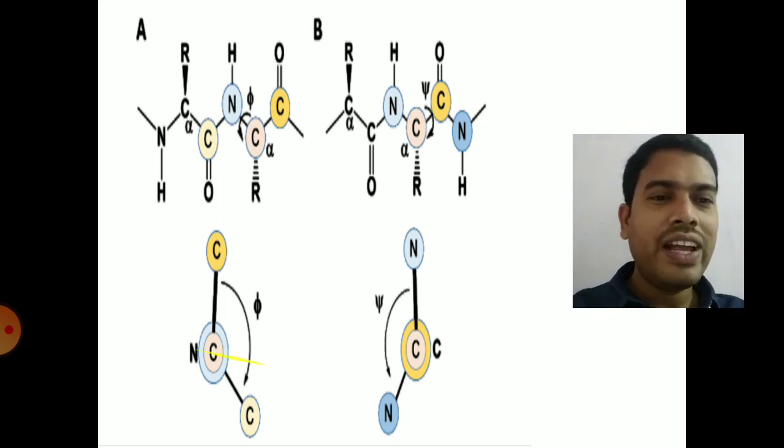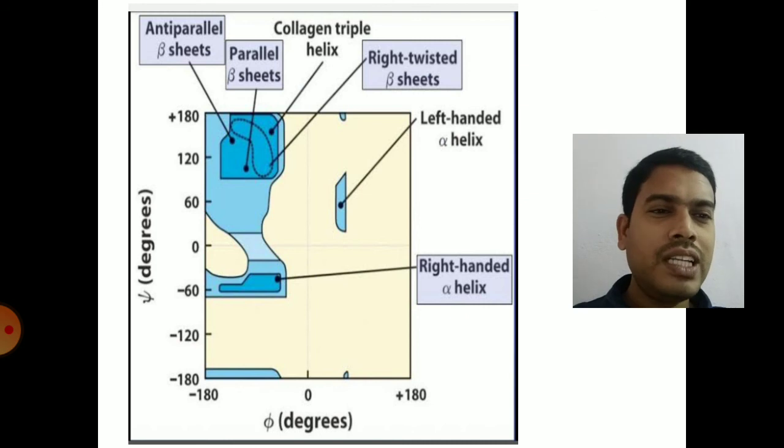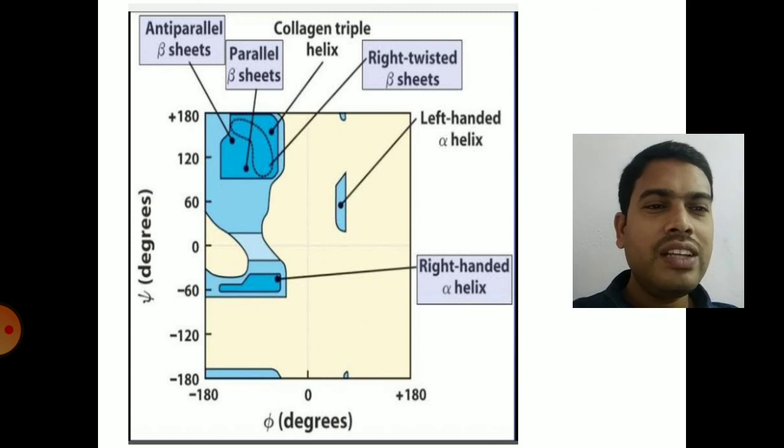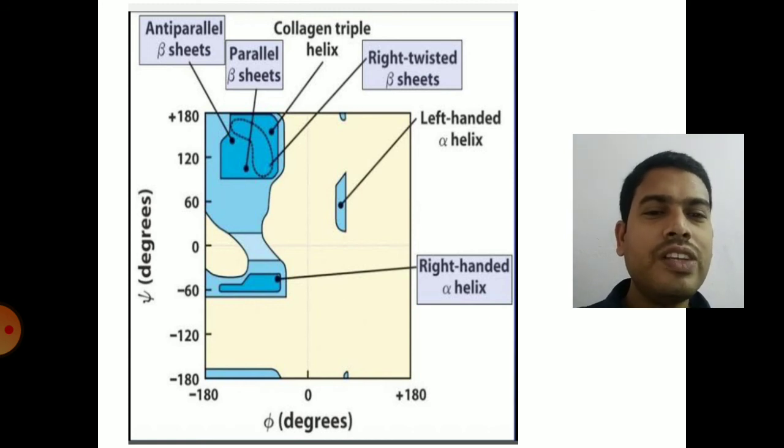Based on these phi and psi values, Professor Ramachandran has created a plot called the Ramachandran plot. These phi and psi rotation values vary with the type of structure of the protein. With the help of this Ramachandran plot, Professor Ramachandran has given the psi and phi values for different structures of proteins. For a right-handed alpha helix, the psi and phi values are -57, -47. For a left-handed alpha helix, it will be +57, +47.